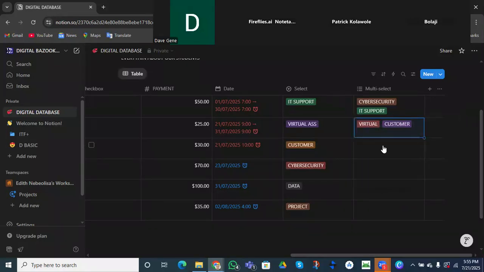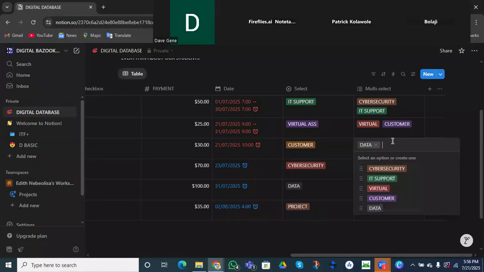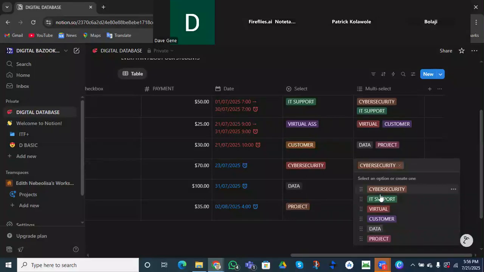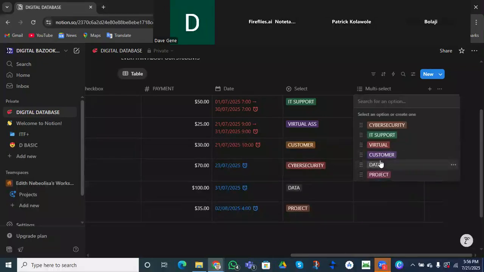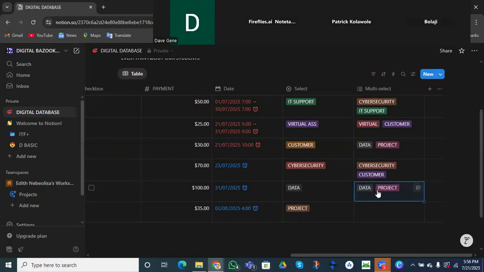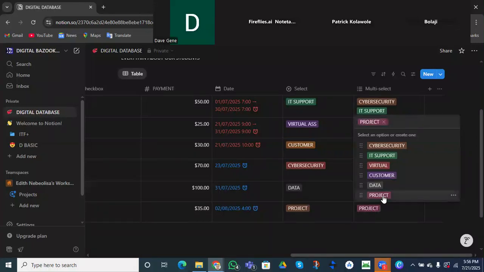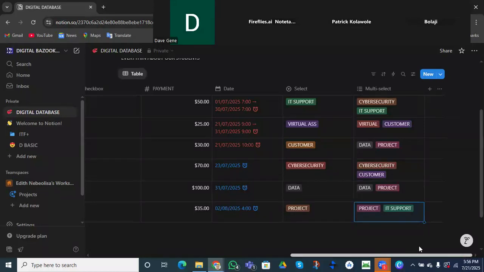Let's say we now want data analytics. We added our data, right? Okay. We added our data, and we added our projects management, right? We added our project, right? So these are what she's interested in. So we can equally come to this place and be choosing if they have multiple choices. This one is a data analyst, and he wants to take care of a project later, and he wants to equally do IT support. Do you see how marvelous a Notion board can be? It's making our work look so simple.